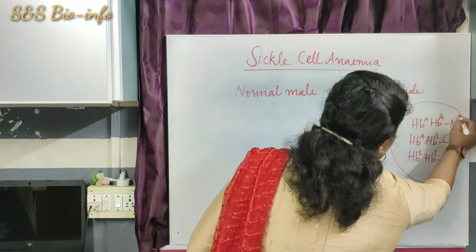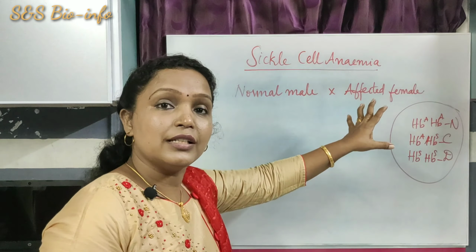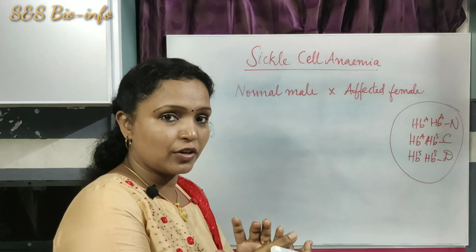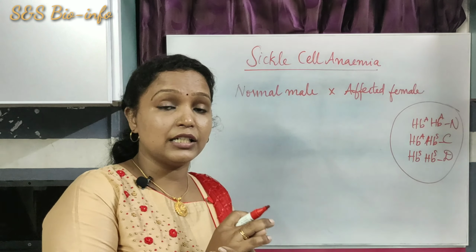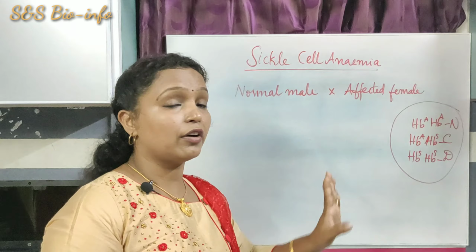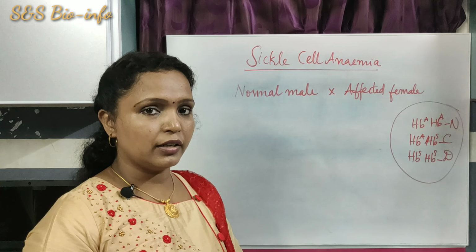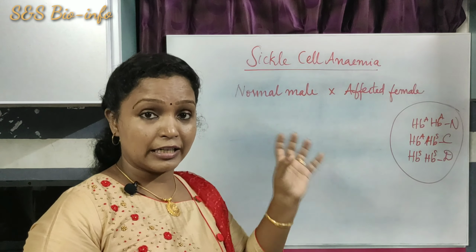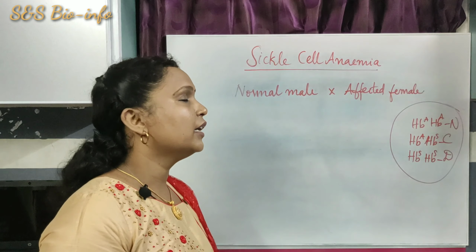You have to keep these points in your mind. So these are the different combinations of the genes. That means the genes that are responsible for the production of the hemoglobin can be found in these three different forms. Any one of the forms can be found in a person.